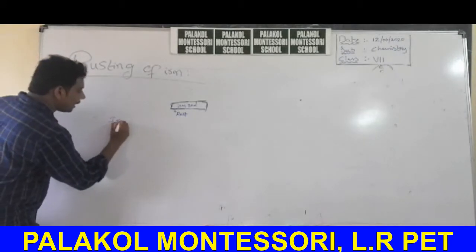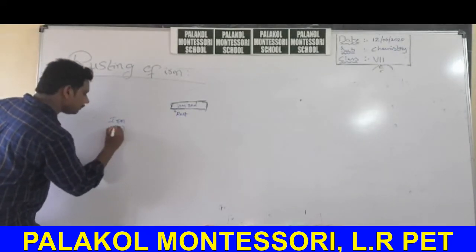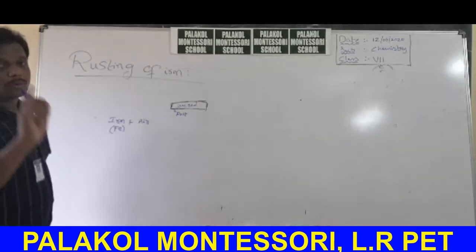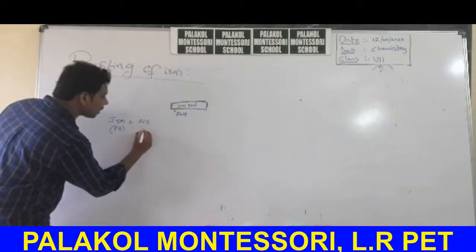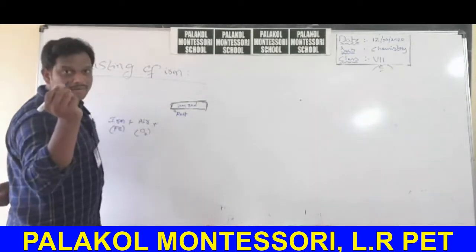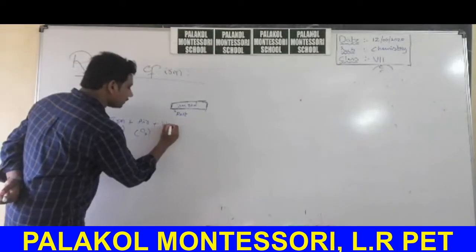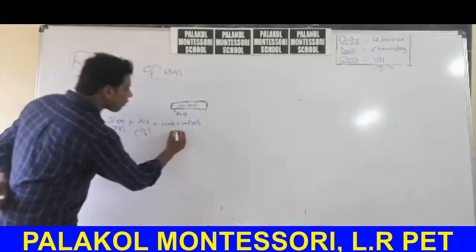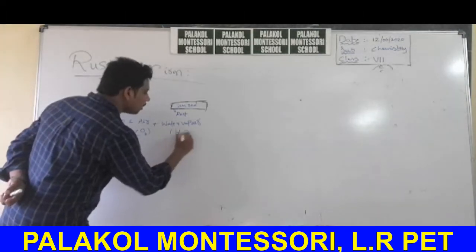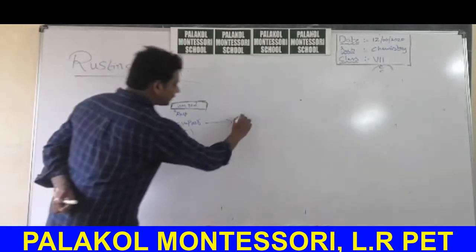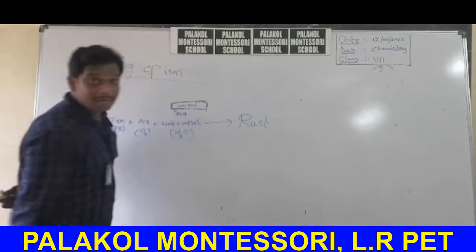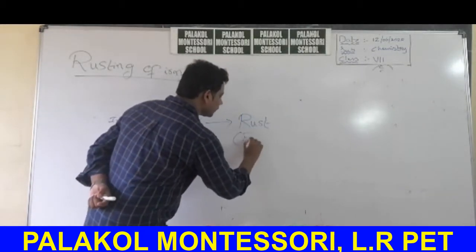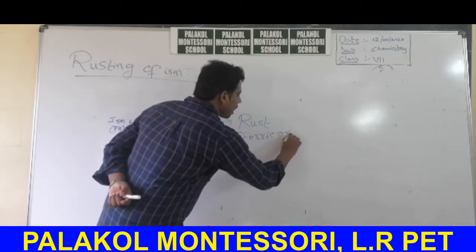The iron rod, its symbol is Fe. When iron interacts with air, in air the reactive gas is oxygen. Iron reacts with oxygen and also the water vapor present in air, water vapor, chemical formula H2O. When iron is exposed to air and water vapor, it forms rust. This rust's chemical name is iron oxide, ferric oxide.